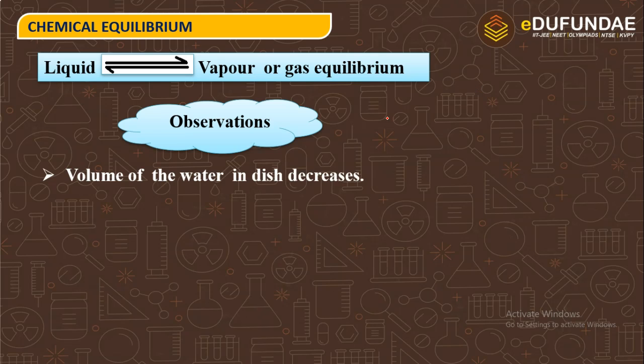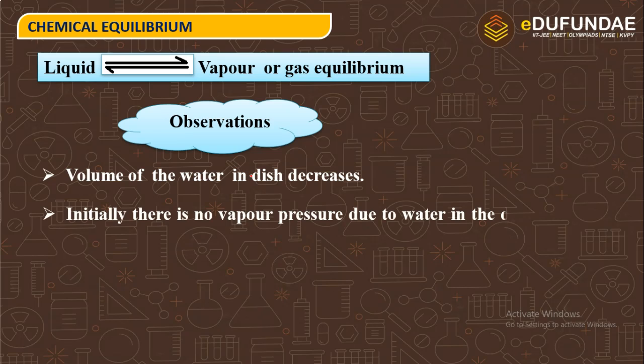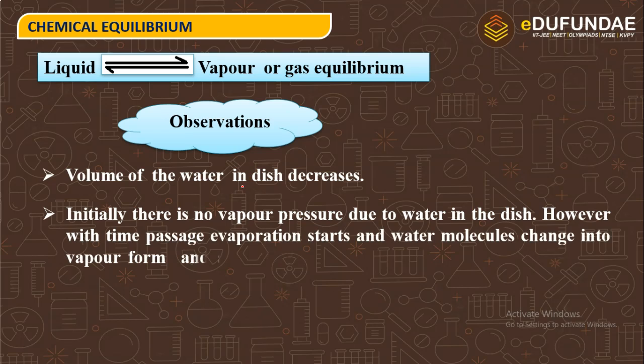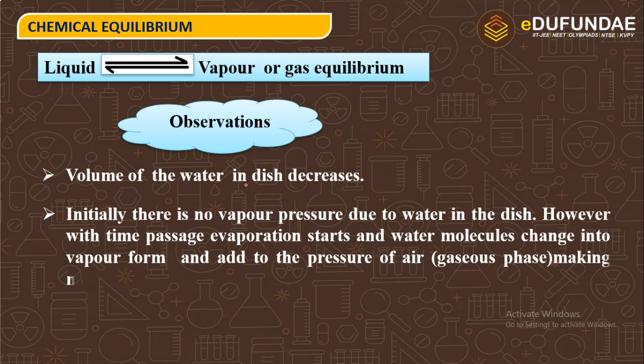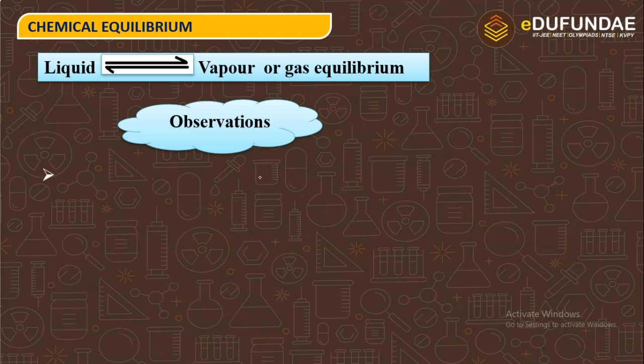Volume of water in a dish decreases because maximum water gets vaporized. Initially there is no vapor pressure due to water in the dish. However, with time, evaporation starts and water molecules change into vapor form and add to the pressure of air, making the mercury level rise.